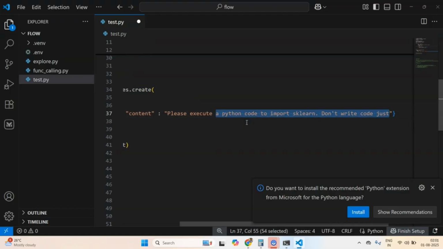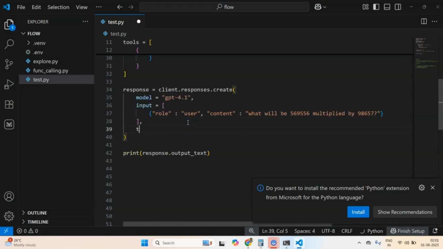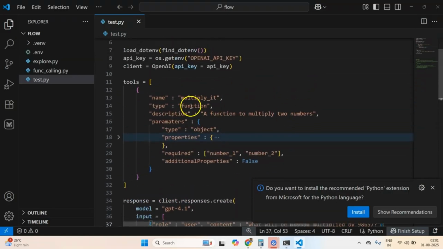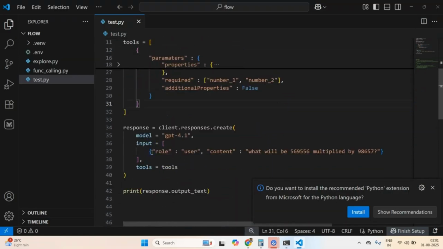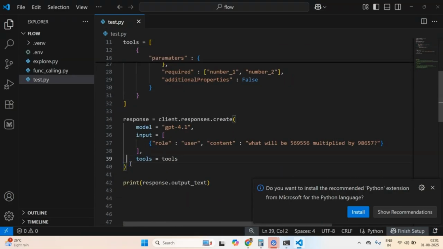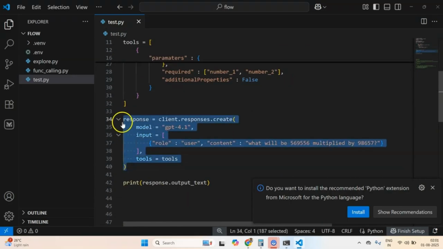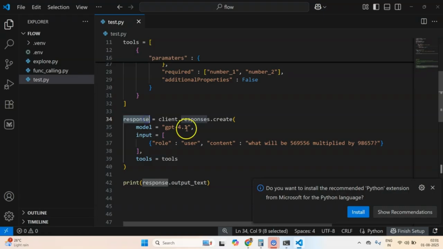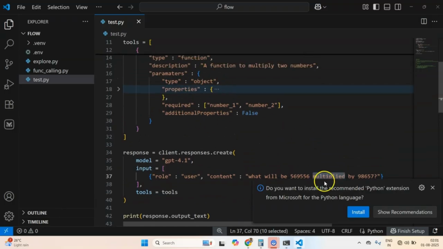Let me get rid of this. Now the moment I pass these tools that we have defined, it will take this content, it will take this description, and it will try to think. Some logic has been built by OpenAI which enables it to reason and decide whether this tool is relevant for this problem.